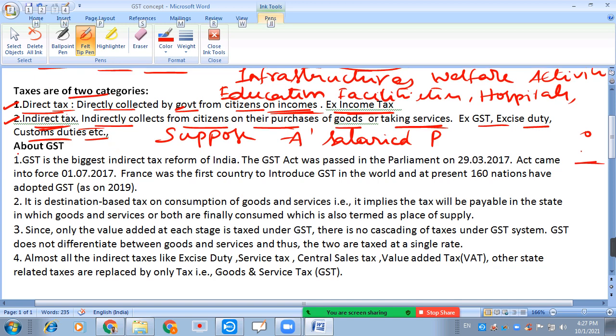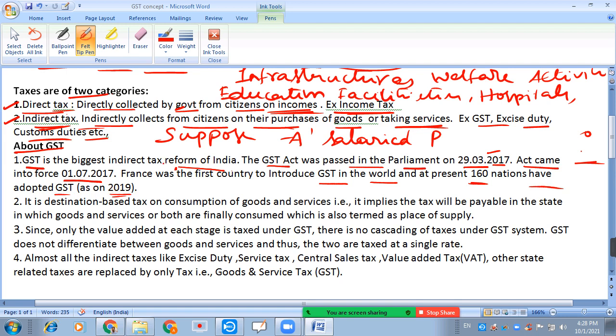Well, about the GST. GST, goods and service tax, is the biggest indirect tax reform of India. The GST Act was passed in the Parliament on 29th March 2017, but the Act came into force, that is executed, on 1st July 2017. France was the first country to introduce GST in the world, and at present 160 nations have adopted GST as of 2019.